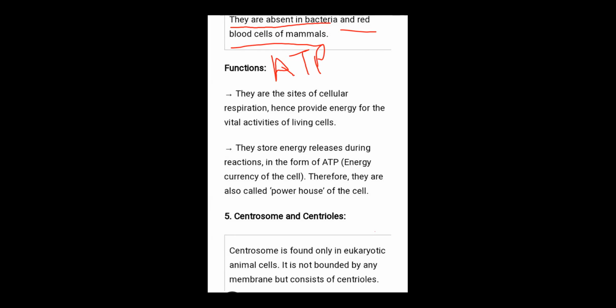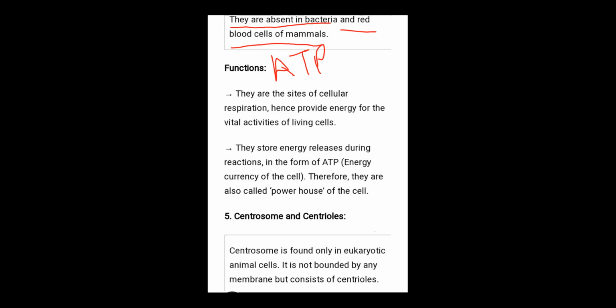Energy currency means जितने कॉइन्स हम खर्च करेंगे उतनी एनर्जी हमारी बॉडी को प्रोवाइडेड होगी. जो भी वर्क, which work we perform, like walking, talking, reading, listening, and doing any exercise, the energy is expended on all these activities. Where is it provided from? It is provided from the powerhouse, the mitochondria, which synthesizes it in the form of ATP, adenosine triphosphate.